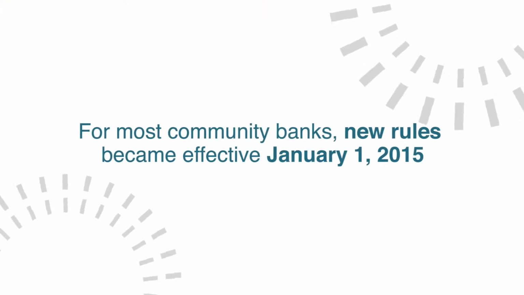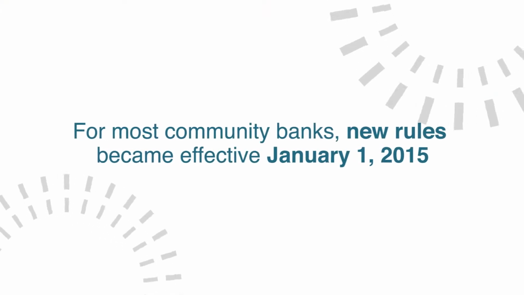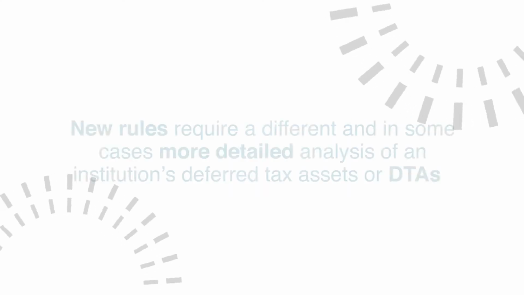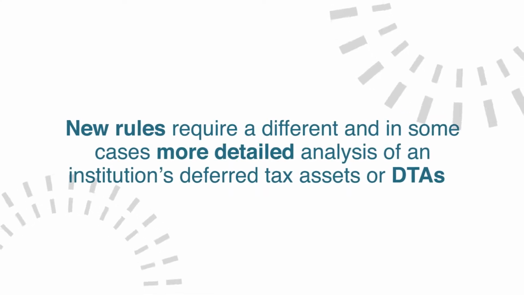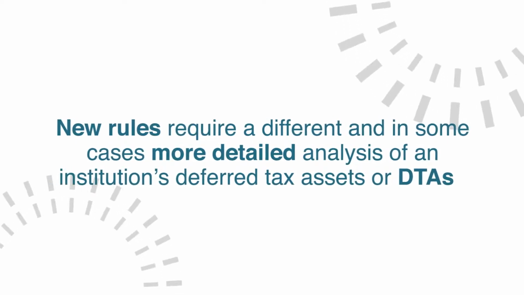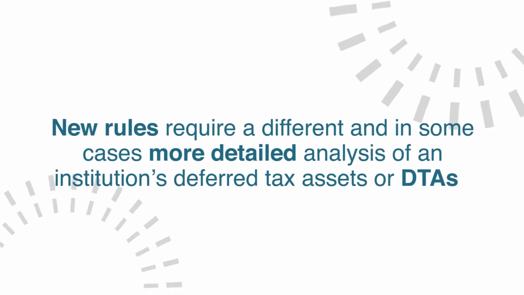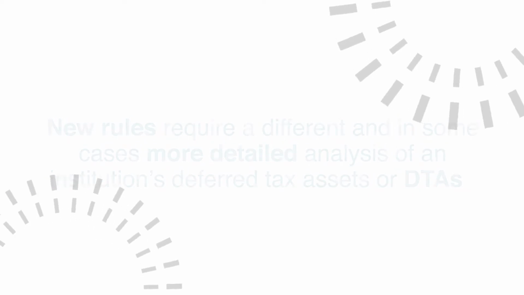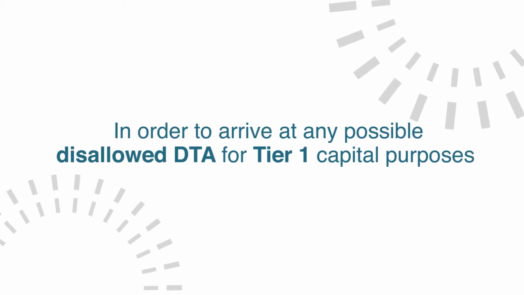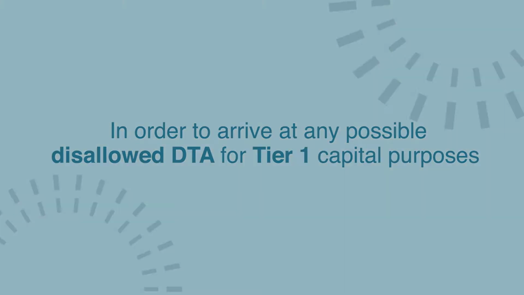The new Basel III rules became effective for most community banks beginning January 1, 2015. The new rules require a different, and in some cases more detailed analysis of an institution's deferred tax assets, also referred to as DTAs, in order to arrive at any possible disallowed DTA for Tier 1 capital purposes.